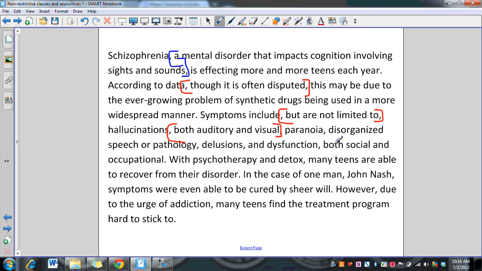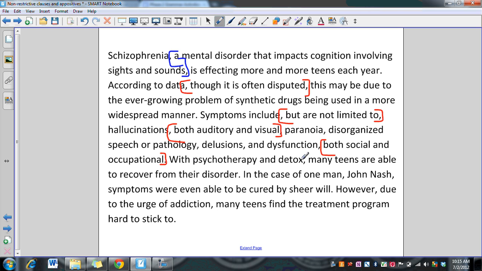Paranoia, disorganized speech or pathology, delusions, and dysfunctions, both social and occupational. In the same manner, we clarify the type of dysfunction. "Both social and occupational" does not serve as a synonym for the word dysfunction, but rather adds extra information.